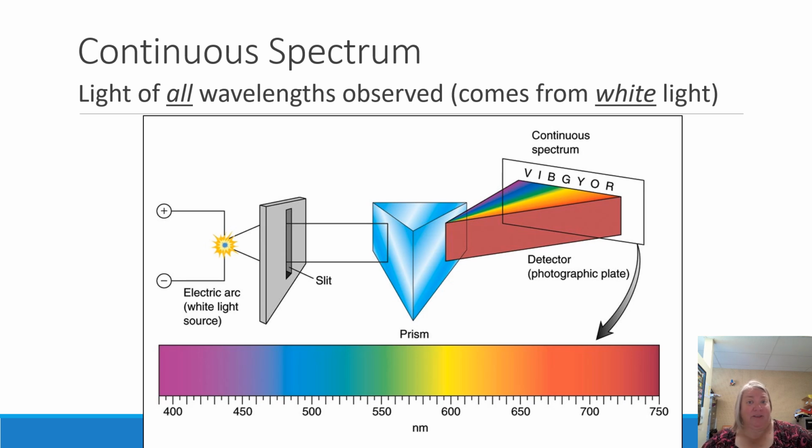and that's going to relate to all the different types of energy levels. But what happens if we don't have white light at the beginning where it has all of these different wavelengths? What if it's something that has only certain amounts? So let's see what that would look like.